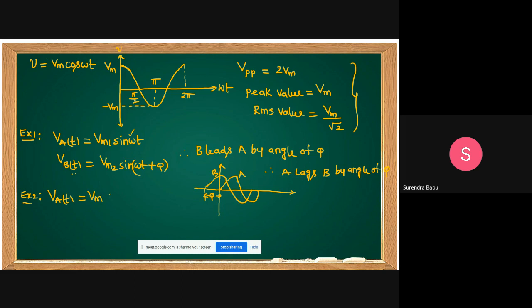Vm1 sin(omega t minus pi). Vb of t equal to Vm2 sin(omega t plus pi). This is Vm1 and this is Vm2 sin(omega t plus pi). Now you can write down the statement between these two waveforms.